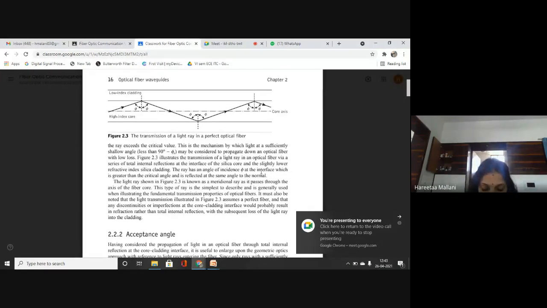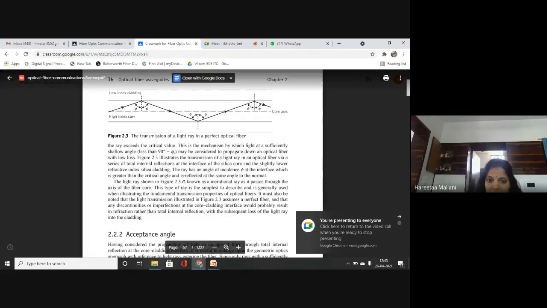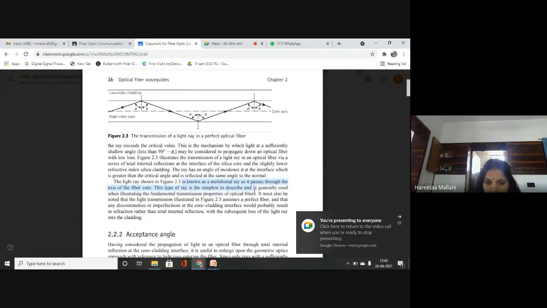See, there are 2-3 different types of rays which can propagate through an optical fiber. This type of light ray which is passing through the core axis is known as the meridional ray. You can write, because this is very important, a question can be asked how a meridional light ray propagates within the optical fiber. So you can mention this over here. You can write these 2 lines from this to this. Write down these lines. Write down fast.